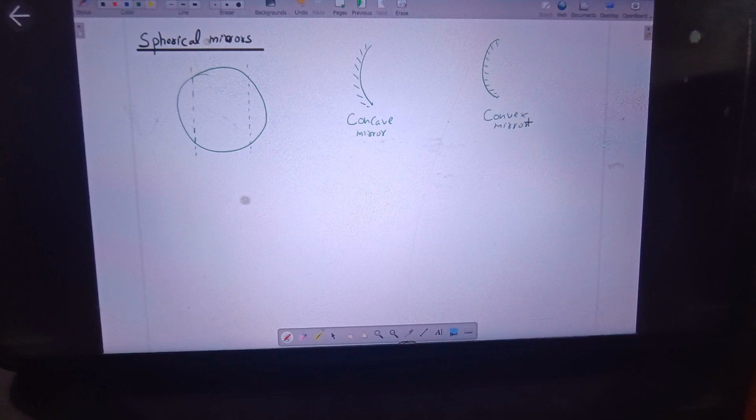Now, to understand various points in the spherical mirror, take the point which is the center of the sphere of which this mirror is a part. This will be the center of curvature. It is a point in front of the mirror such that all the points on the surface of the mirror are equidistant from that point. From wherever you see, all the points are equidistant, so that is the center. So C is the center of curvature.